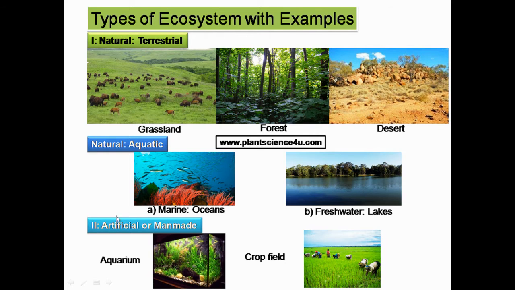The ecosystem may be artificial or man-made. We studied that two types of ecosystems are there on the basis of nature. So in artificial ecosystem, we have the aquarium, which is an aquatic ecosystem. Another is crop field, which is a man-made terrestrial ecosystem.